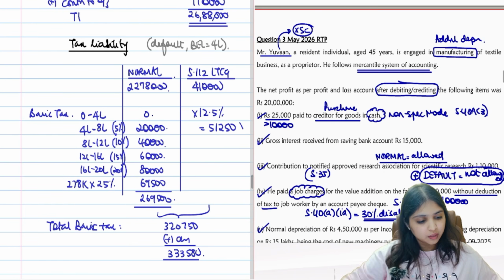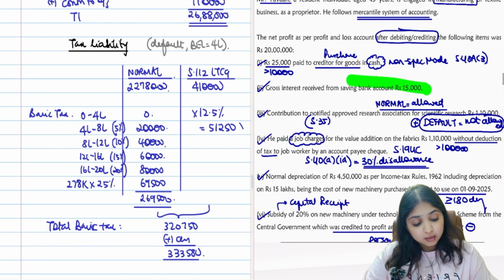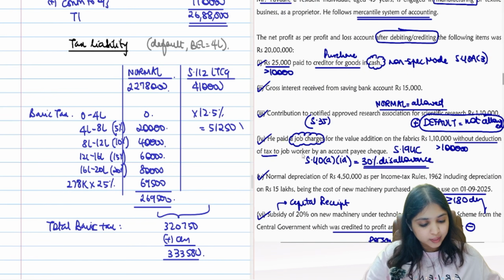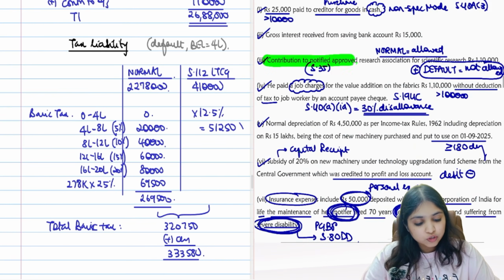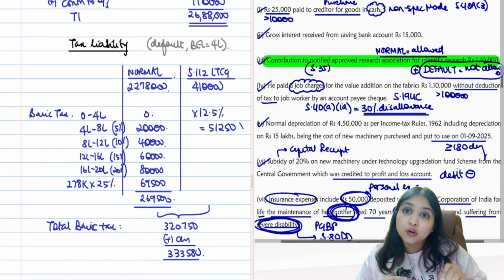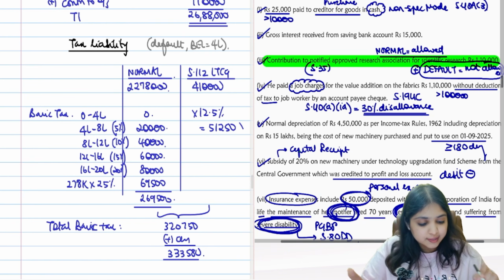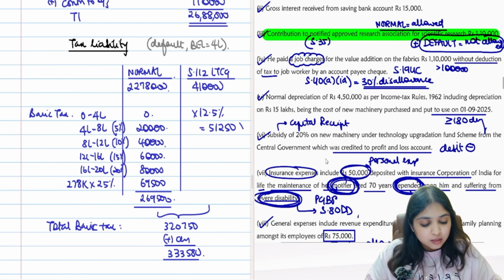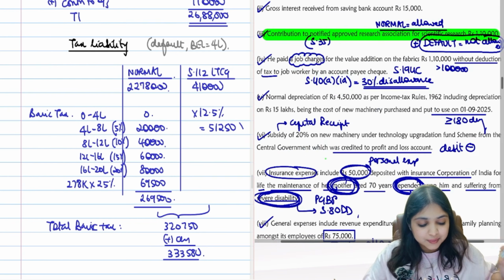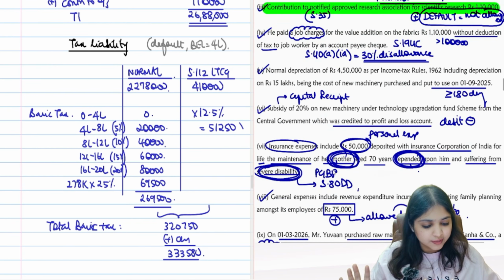Come on guys. Our first learning. 48.3, and all you were able to answer. Savings account 80TTA, you were able to answer. Contribution to an outside body for scientific research, I want to highlight this because when we do the default regime, there's a chance for a silly mistake that we forget to reverse it. So I'll highlight that. Job charges 40A1A 30%, that you all were able to answer. Tax was not deducted at source, so we will reverse 30%.